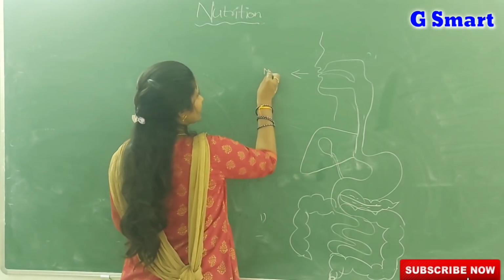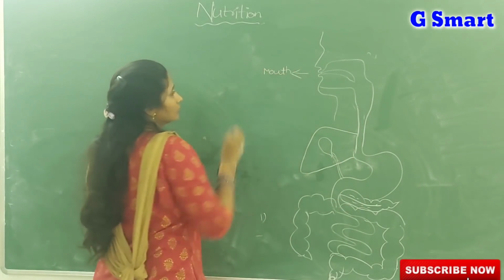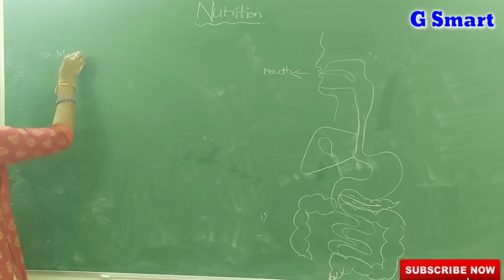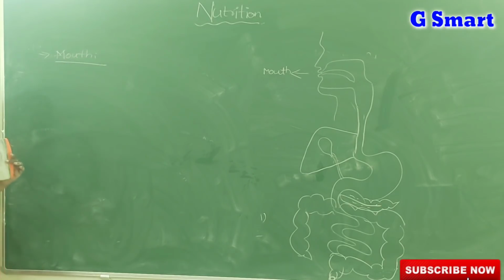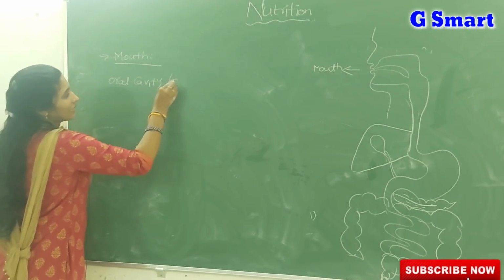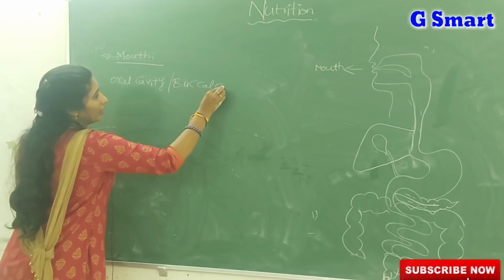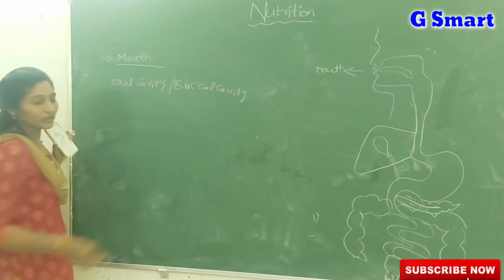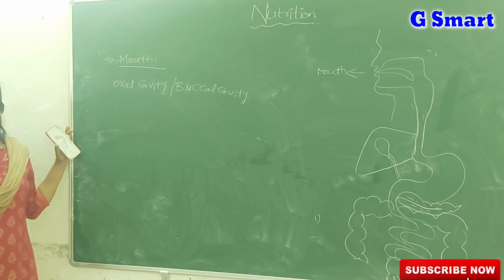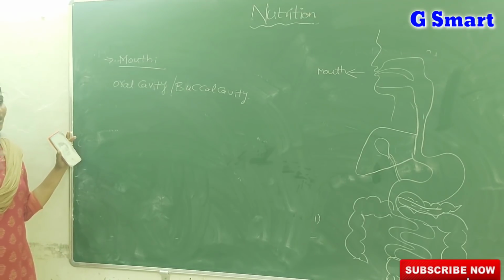First, our digestive system starts with the mouth. So we'll learn about how digestion takes place in the mouth. The space inside the mouth we call the oral cavity or buccal cavity. In the mouth you mainly have teeth. Teeth help to cut and crush the food, and the tongue helps to push the food and thoroughly mix the food with the liquid known as saliva.